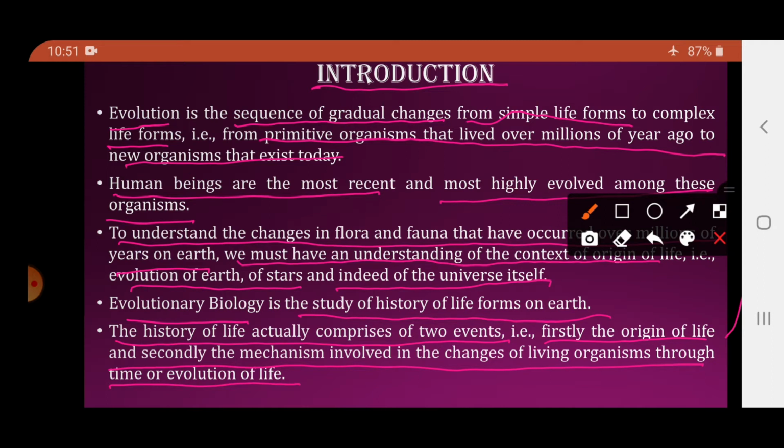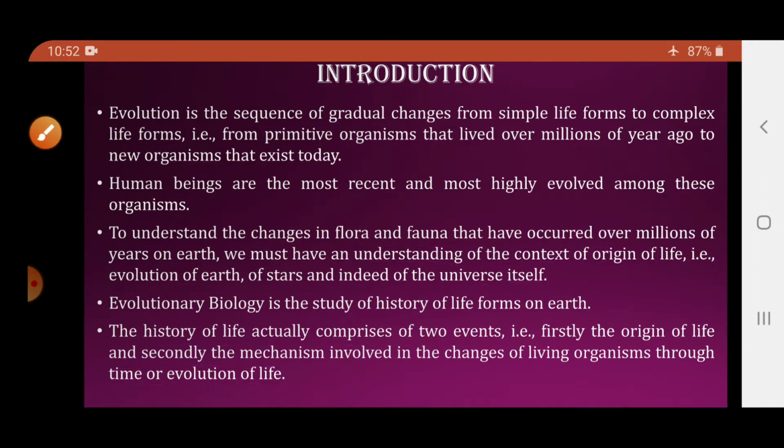Firstly, the origin of life, and secondly, how the changes were taking place in the organisms through time. For example, I said that pteridophytes evolved from bryophytes, so what changes came in them? Similarly, birds and then came the mammals. What change came in birds that they gave rise to a new group? So these are the two things when we study the history of life: the origin of life and the mechanism involved in the changes.